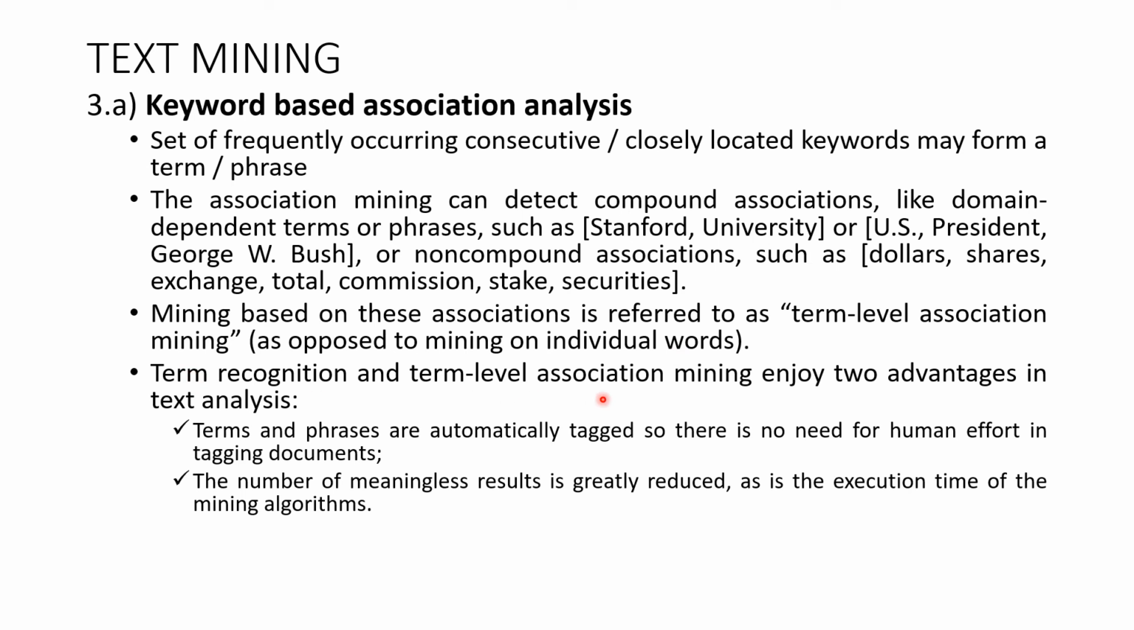Term recognition and term level association mining enjoy two advantages. Terms and phrases are automatically tagged, so there is no need for human effort in tagging documents. The number of meaningless results is greatly reduced, as is the execution time of the mining algorithms. Basically, why is this association required here? This is used in search engines to reduce the number of redundant results, correct? Duplicate results will be removed. Two or three documents that are very similar might be combined in a single search query. That's what he's telling here.